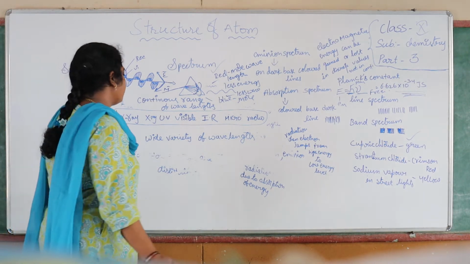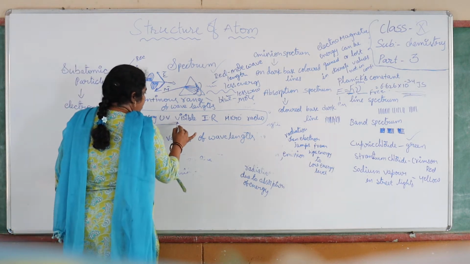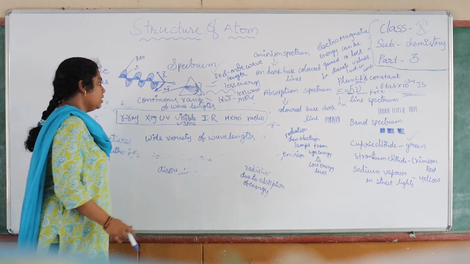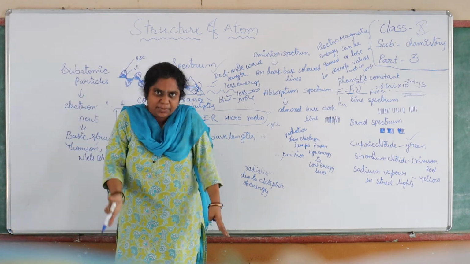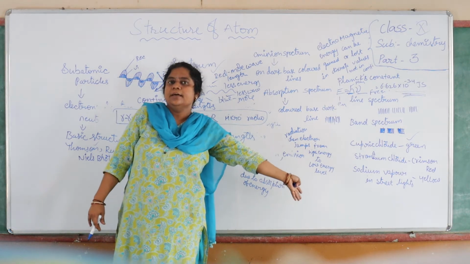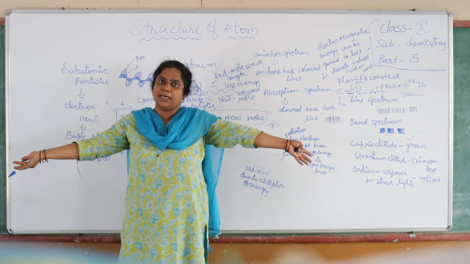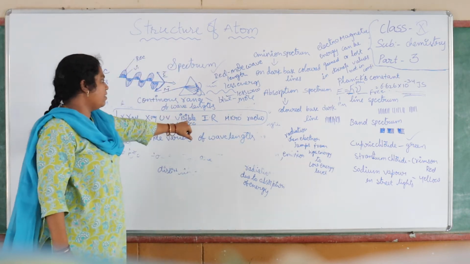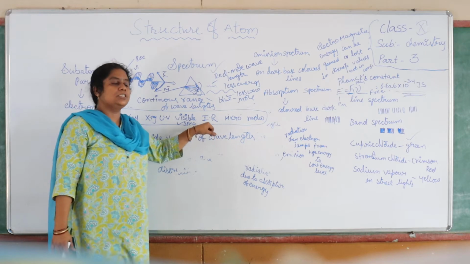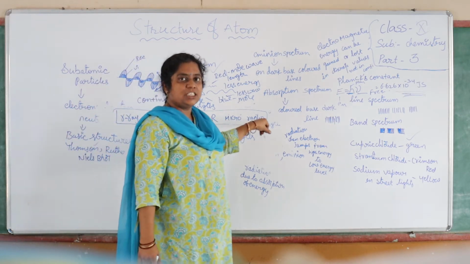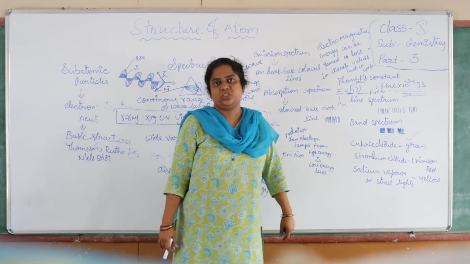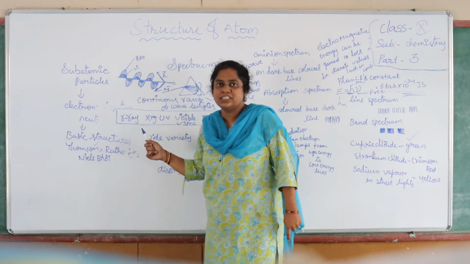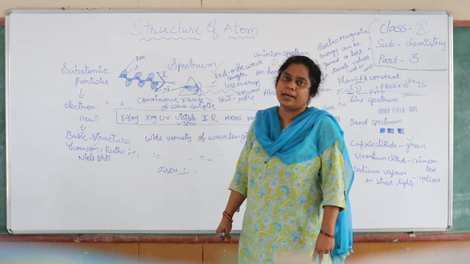The different varieties of radiations are, see here, the visible spectrum, what you are seeing, all the VIBGYOR colors. The visible spectrum is at the center. On this side there are 3 types of wavelengths: infrared radiations, microwaves, and radio waves. And on this side: ultraviolet radiations, X-rays, and gamma rays.